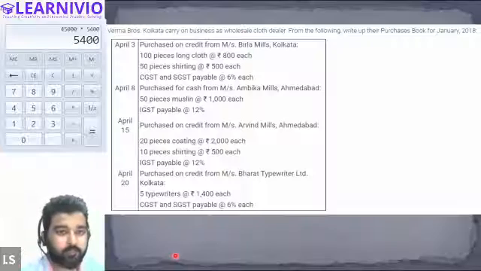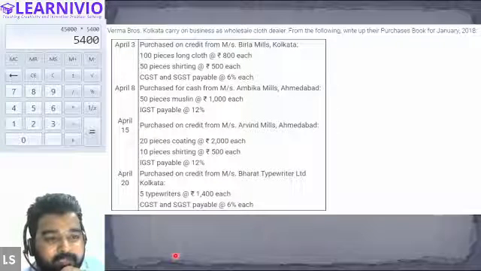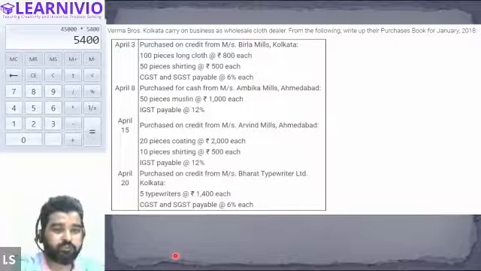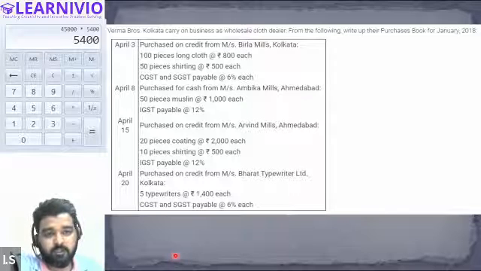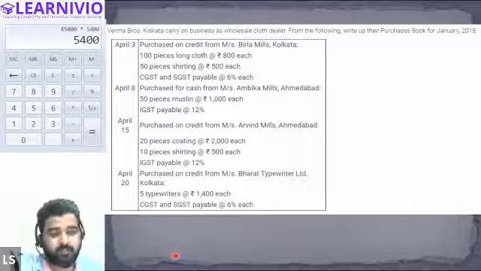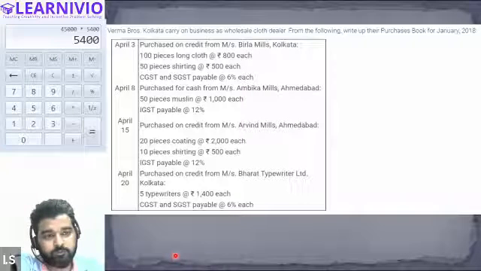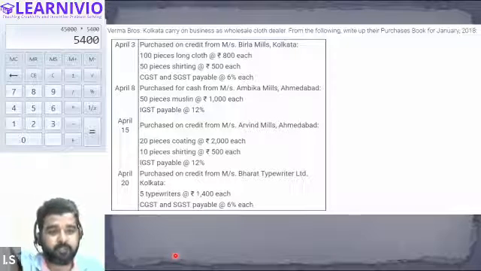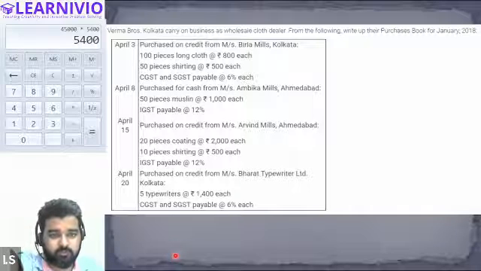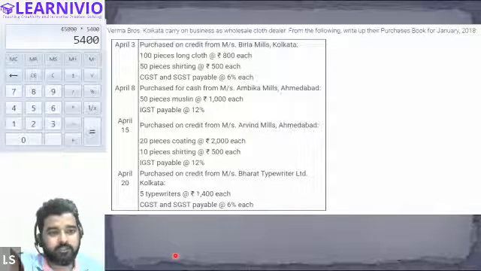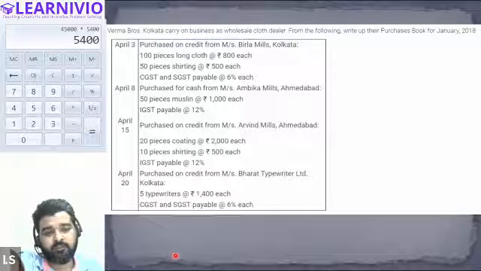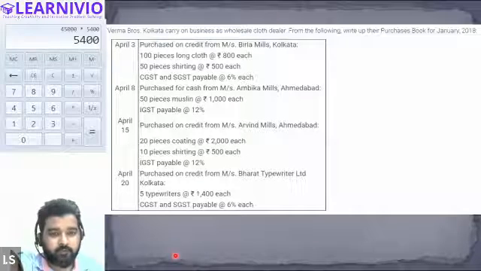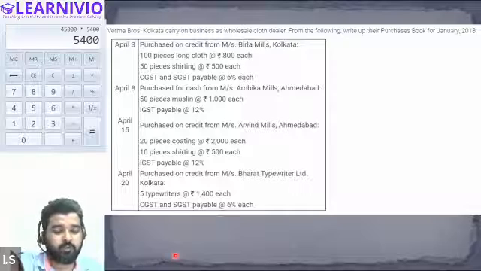Now tell me, in this question, Verma Brothers basically deals with cloth. He's a cloth dealer. So he's purchasing on April 3rd from Messrs. Bilra, and he's purchasing clothes. So this is related to the operation of his business, and these will be considered a raw material for Verma Brothers, right? On April 8, he's purchasing from Ambika Mills. This is also a good from the business point of view, but this is purchased on cash. Therefore, it will not be recorded in the purchase book.